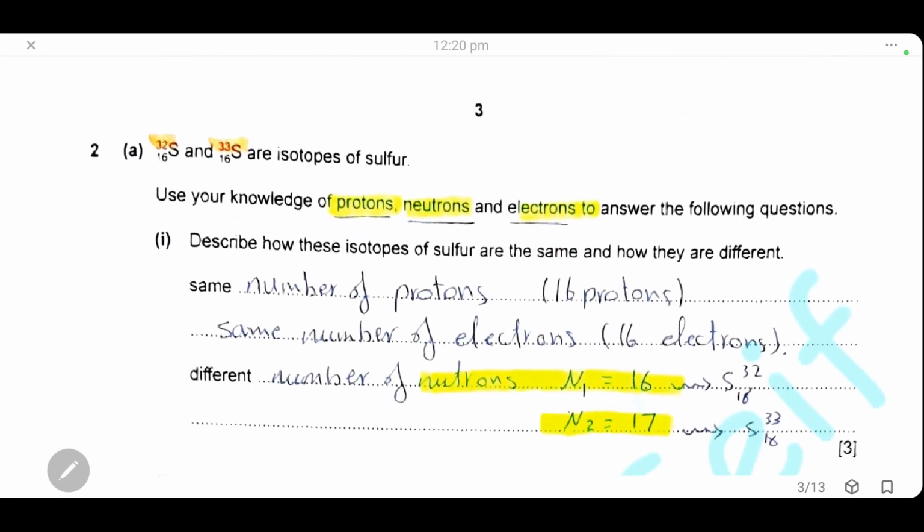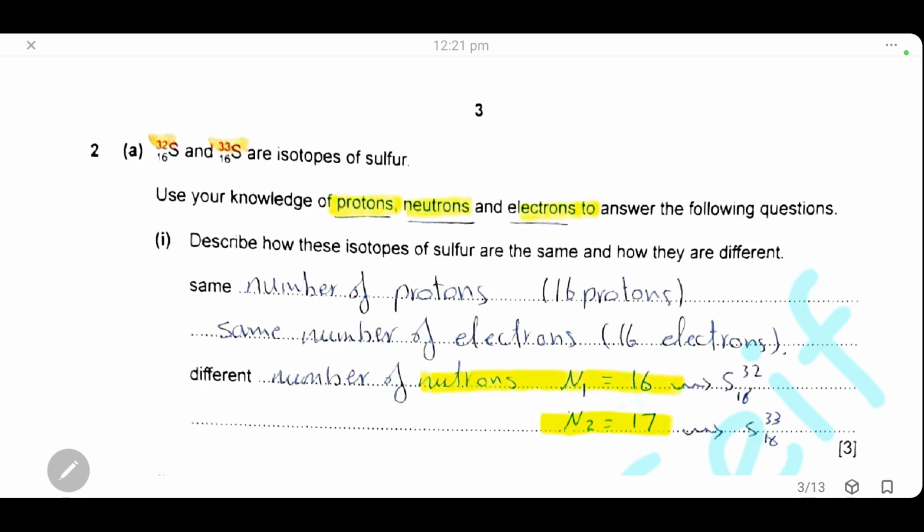Question 2. Here we have two isotopes of sulfur, 32 and 33. Use your knowledge about protons, neutrons, and electrons to answer the following questions. Describe how these isotopes are the same and how they are different.